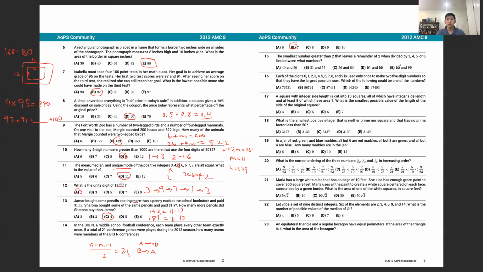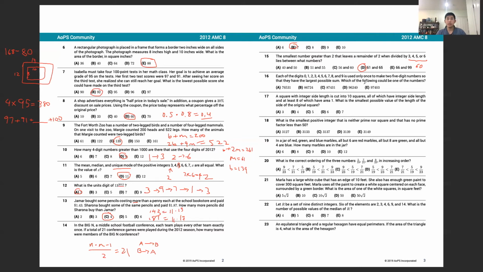Next, the smallest number greater than 2 that leaves a remainder of 2 when divided by 3, 4, 5, or 6 lies between what numbers? So what we need is a number that's divisible by 3, 4, 5, and 6, and then we can add 2. So that's the equivalent of finding the least common multiple of these numbers, and that's going to be 60. So 60 plus 2 is 62, lies between 61 and 65.